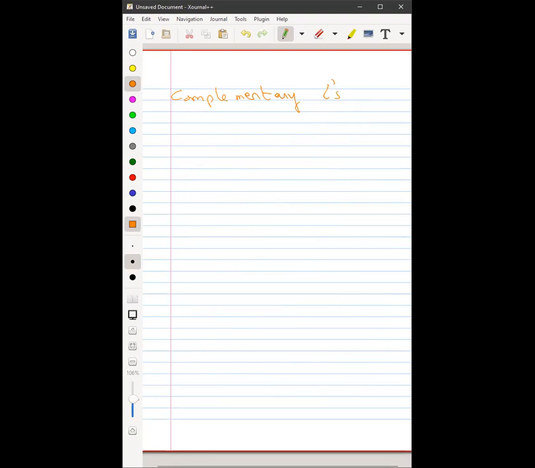Complementary angles. Varia, what are complementary angles? Sir, when the sum of two angles is 90 degree, then they are called complementary angles. Right. Two angles whose sum is 90 degrees are called complementary angles. Do these angles have to have a common vertex, or can they be two independent angles?